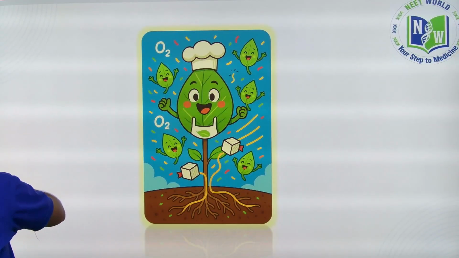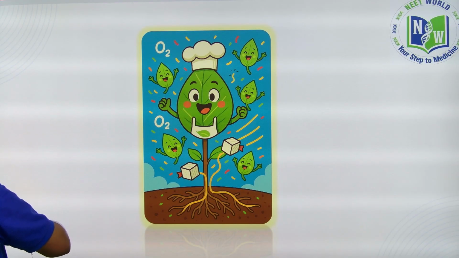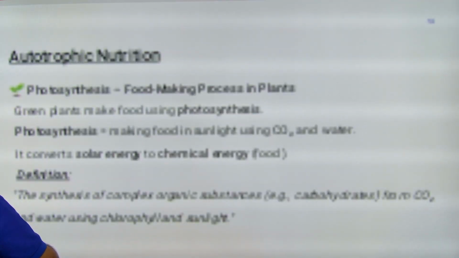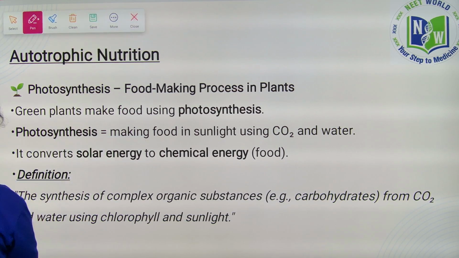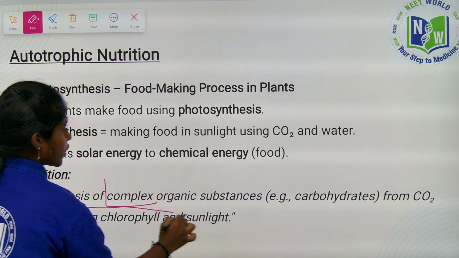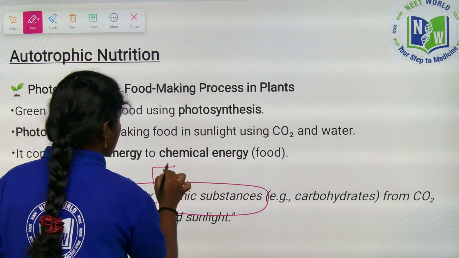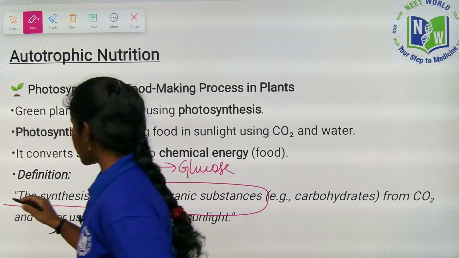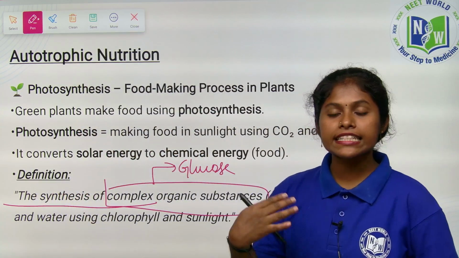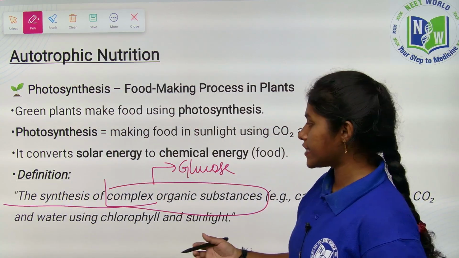So let's see this. Then we can write this definition like this, children. The synthesis of food. Okay. So the synthesis of complex organic substance, nothing but glucose. Synthesis means production. If they ask the definition of photosynthesis, you can write this, children.